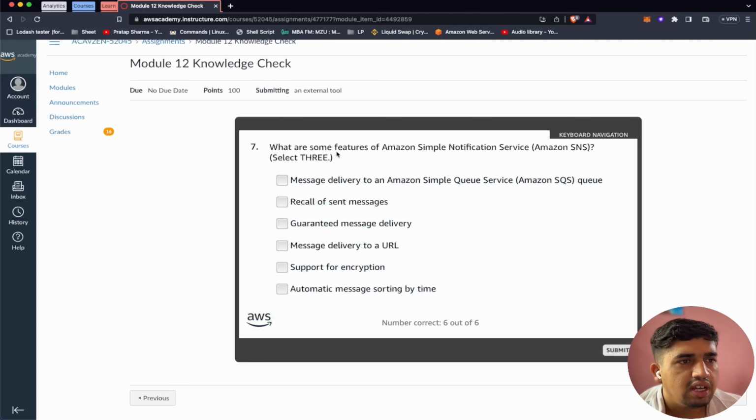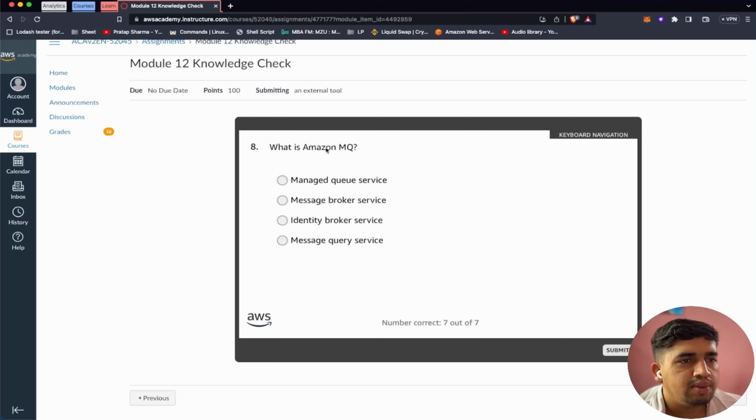Question number 7. What are some features of Amazon Simple Notification Service? Message delivery to an Amazon SQS queue. Recall of sent messages. Guaranteed message delivery to a URL. Support for encryption. Automatic message storing by time. So according to me, the answer here should be message delivery to an SQS queue, and it delivers a message to a URL, and also it supports encryption. I think these are the correct answers.